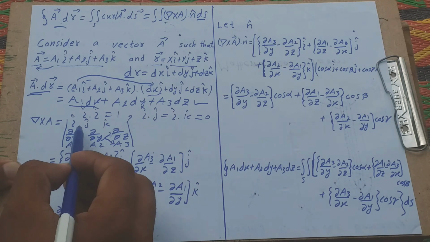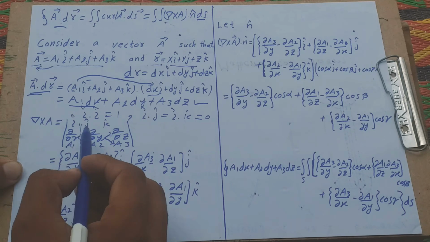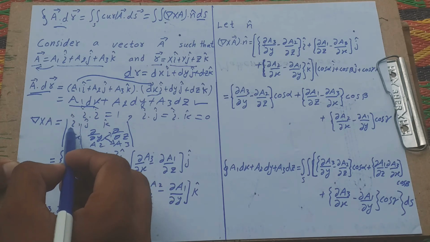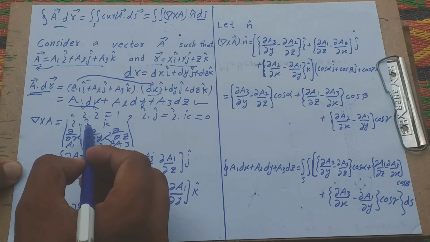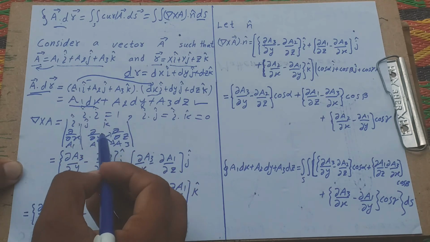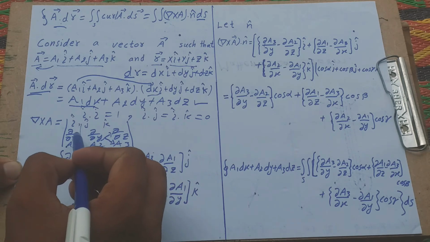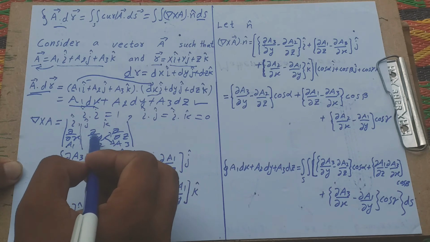If we write the unit vector i, then we ignore its column, and if we write the unit vector j, then we ignore its column and only write this. For k we ignore the column of k and only write this.